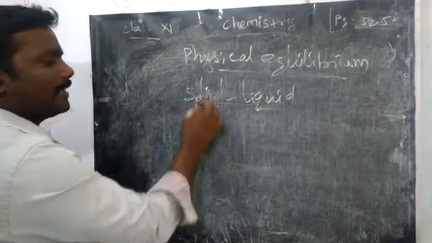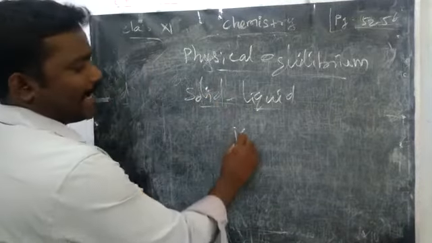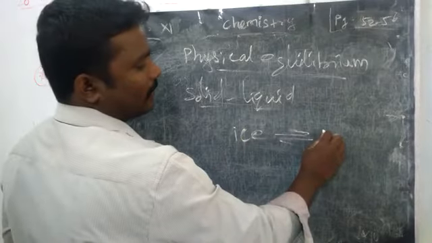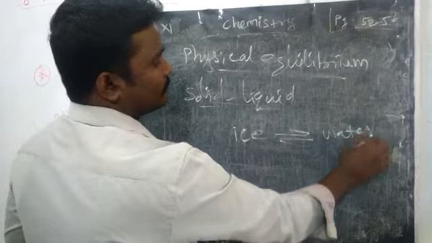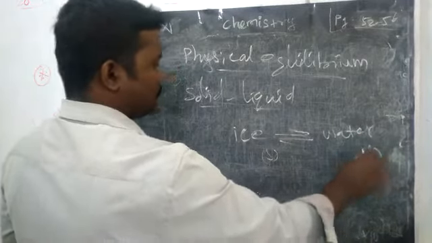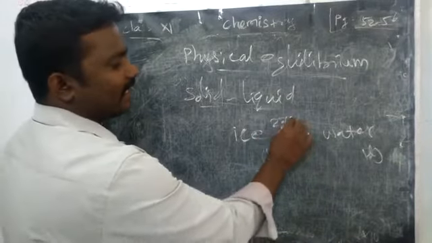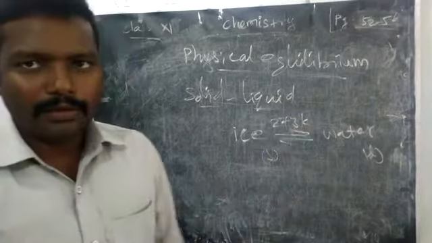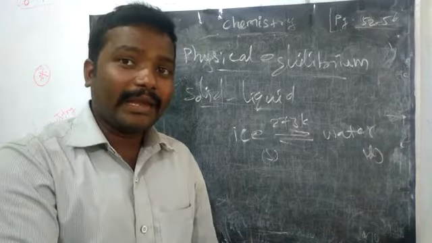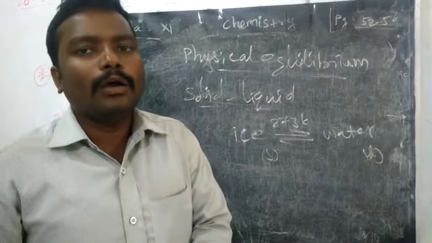What is solid-liquid equilibrium? The best example we can take is ice and water: solid water and liquid water. At 273 Kelvin, what will happen? Some ice may melt into liquid. At the same time, some liquid water may condense into ice.